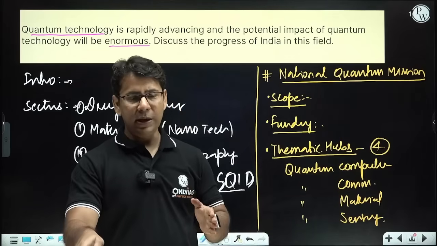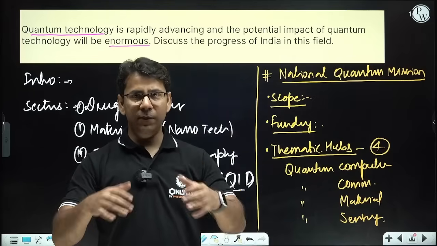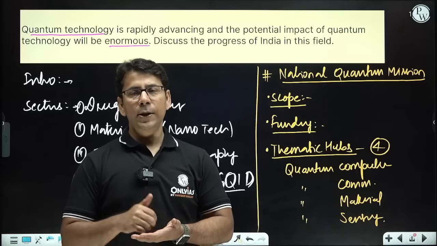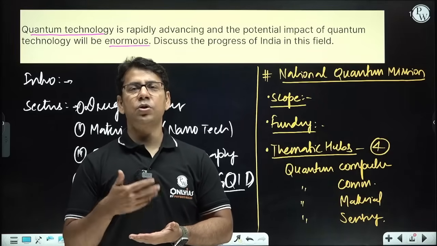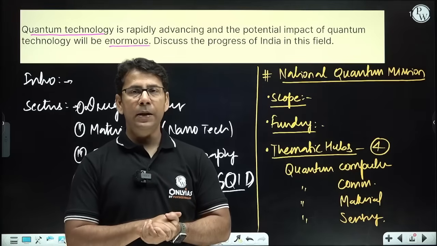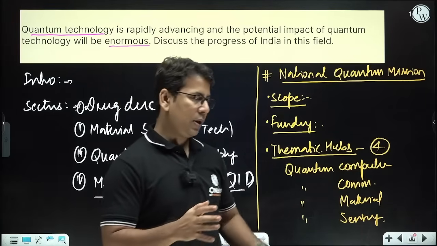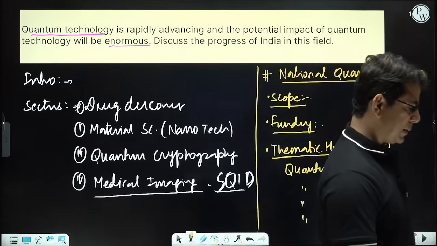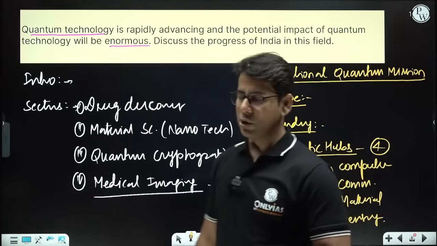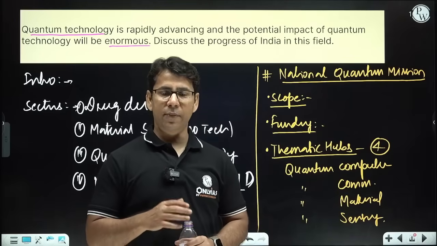Second thing that we can talk about is quantum communication. We all know that communication needs to be robust and secure. For that we use encryption. But as per quantum computer, no encryption would be stronger than quantum encryption. And once quantum encryption is there, our communication channels and data will be so secure, and probably we are going to use this quantum communication in satellite communication and defense communication at first go.